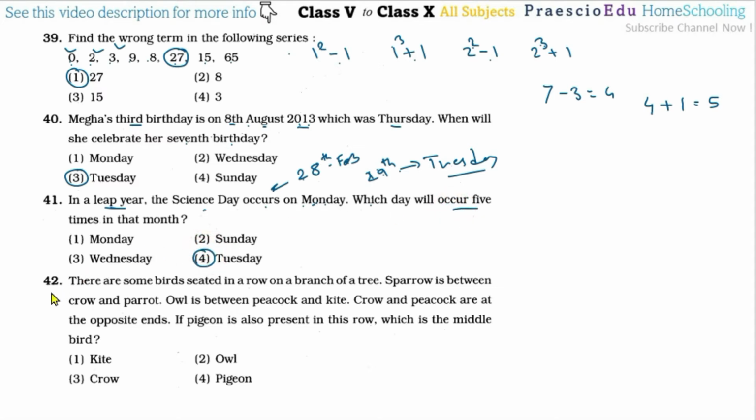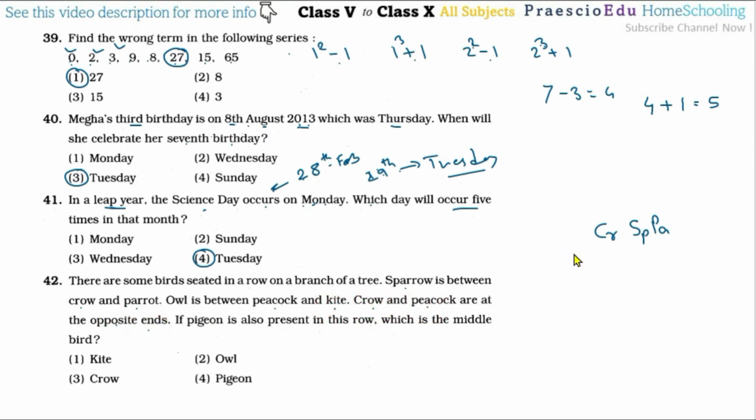Now question number 42. There are some birds seated in a row on a branch of a tree. Sparrow is between crow and parrot. So crow CR and parrot PA, in between them the sparrow SP. Then owl is between peacock and kite. Crow and peacock are at the opposite ends.